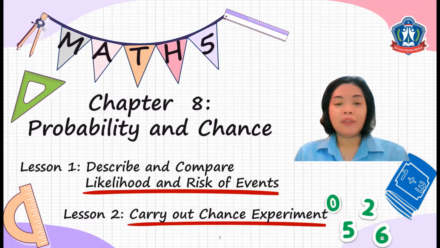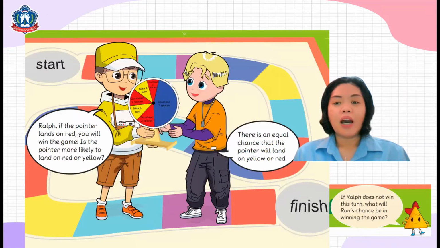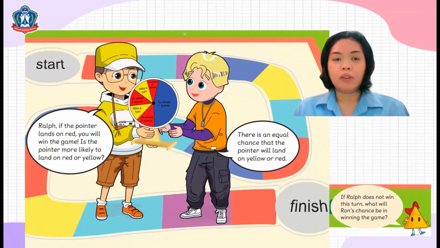We are now on chapter 8, and it talks about probability and chance. You will learn two lessons: describe and compare likelihood and risk of events, and carry out chance experiment. Okay, P5, are you ready to learn these new lessons? Come on, let's start. Okay, I have here a picture of two children.